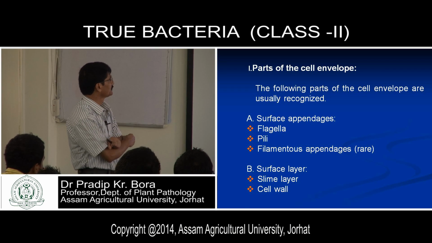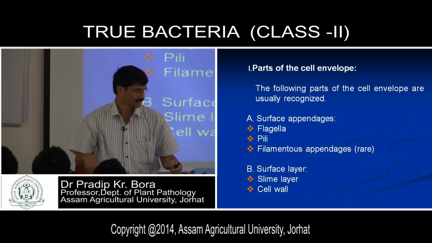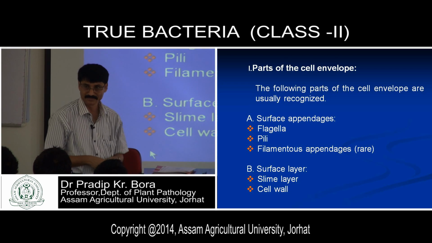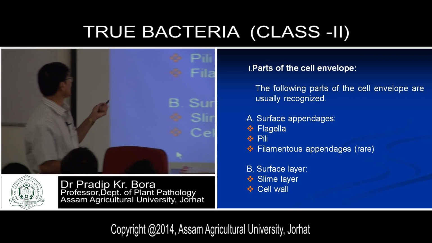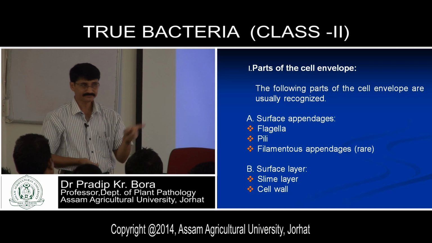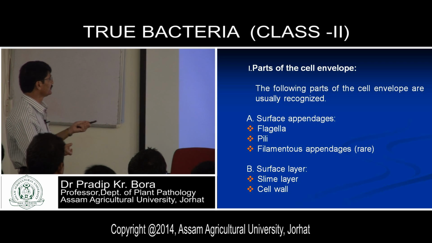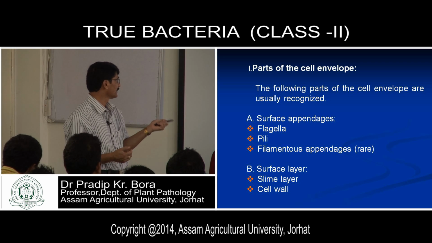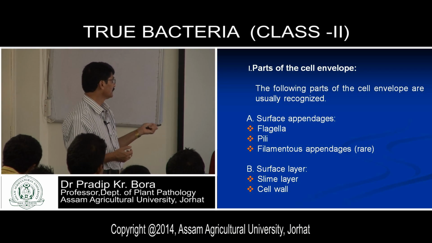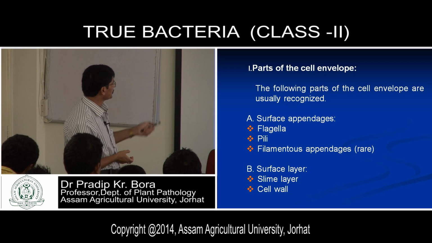And now parts of the bacterium, say one bacterium that I have shown you last time. This is a diagrammatic representation of the bacterial cell. The cell has one envelope cover, the cell wall. The following parts of the cell envelope are usually recognized: the surface appendages, flagella, pili or pilus (pilus is the singular term), and filamentous appendages, which are very rare. These are the surface appendages.